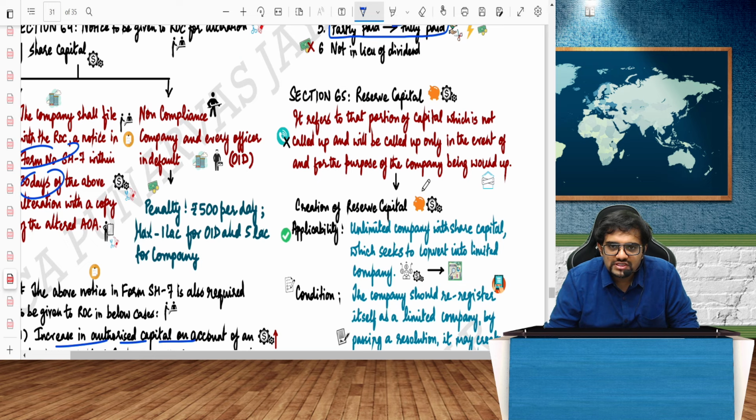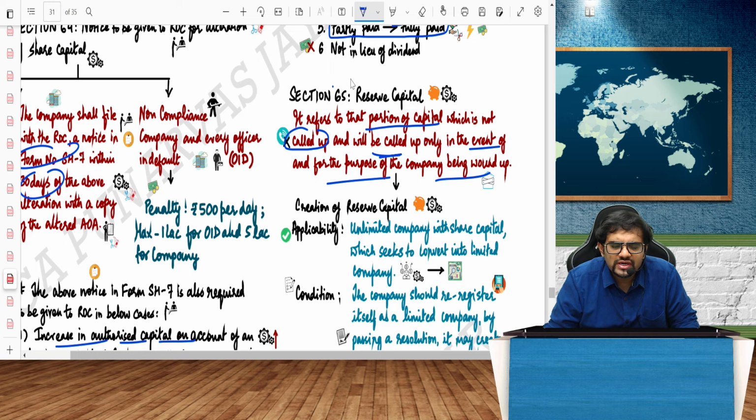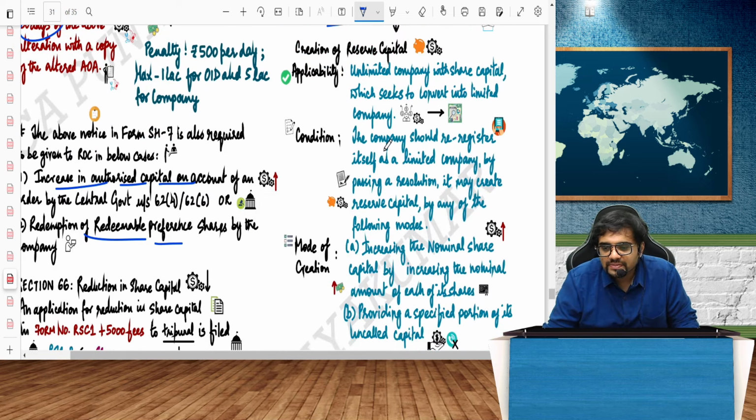Reserve capital. What is reserve capital? It is that portion of the capital which is not called up, and it will be called up only in the event of winding up. Capital reserve is the amount that you are getting out of profits, whereas reserve capital is that part of the capital which is not called up, and it will be called up only in the event of winding up.